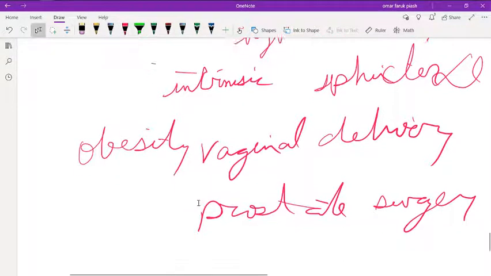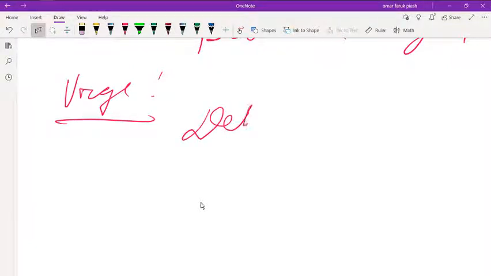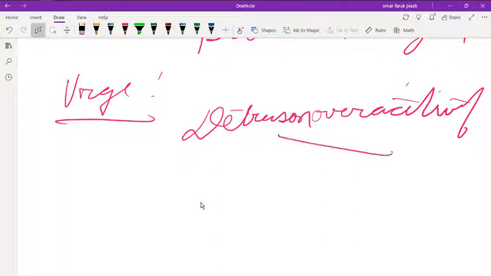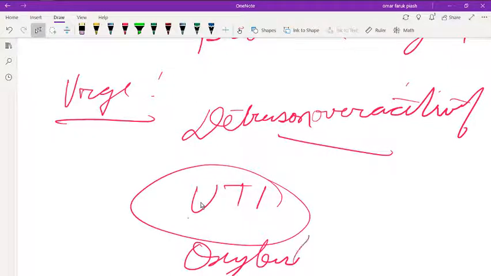In urge incontinence, there is detrusor overactivity, which is associated with UTI. It leaks with an urge to void immediately. As treatment you can give oxybutynin for overactive bladder.